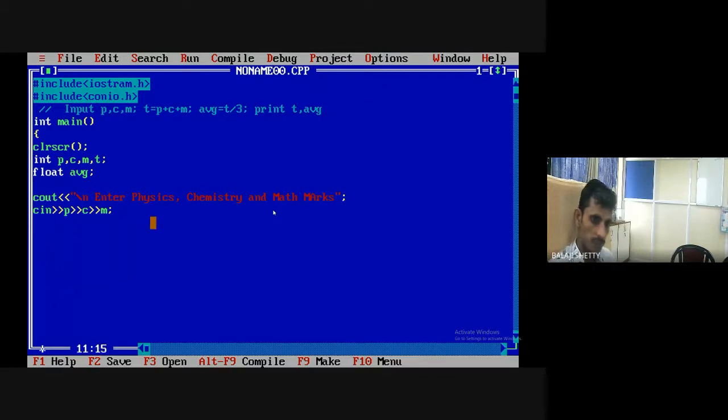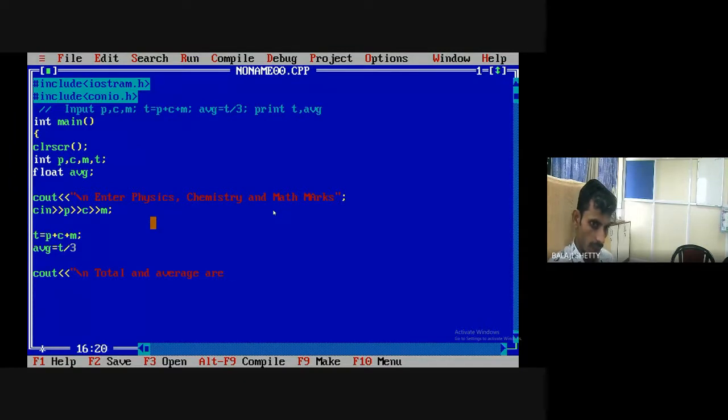Okay. So here total equal to physics plus chemistry plus mathematics. Okay. And your average equal to total divided by 3. And cout \n total and average are, okay.